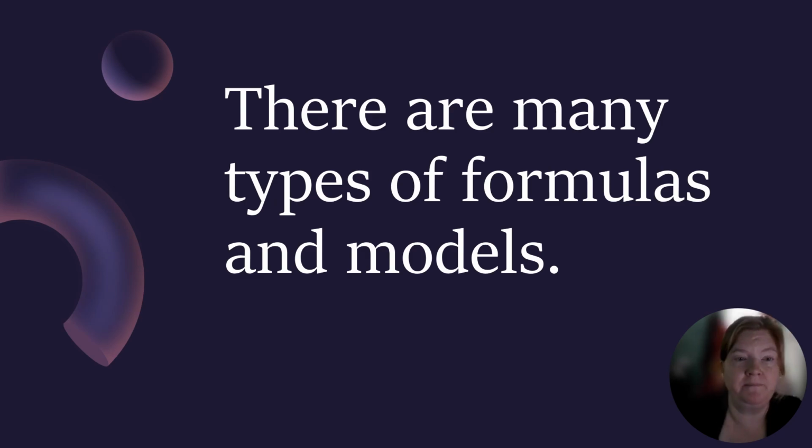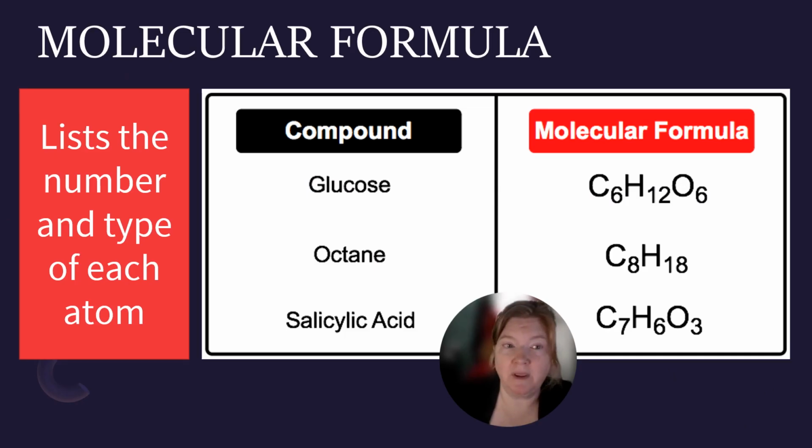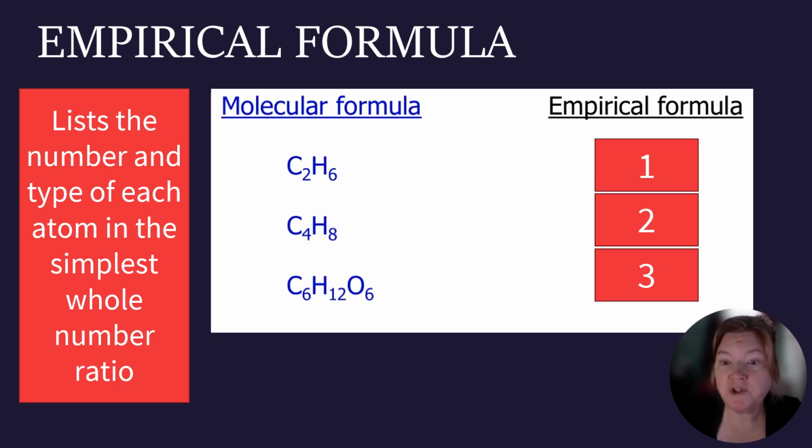Let's go through some. A molecular formula lists exactly the number and type of each atom in the formula. Glucose, for example, has 6 carbons, 12 hydrogens, and 6 oxygens. Octane has 8 carbons and 18 hydrogens. We also have the empirical formula. That's when you take the molecular formula and reduce it to the simplest whole number ratio.